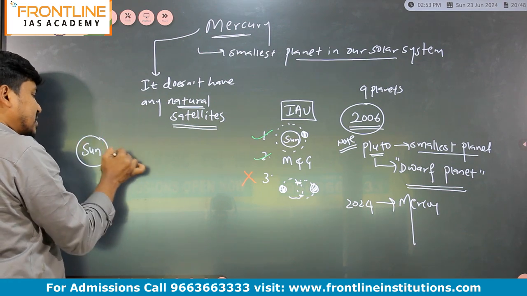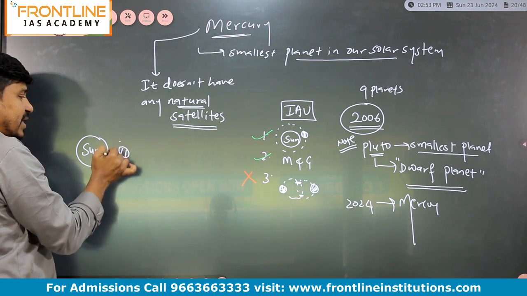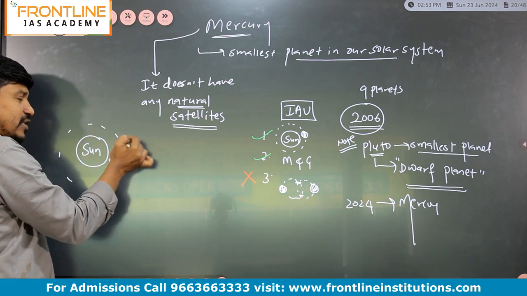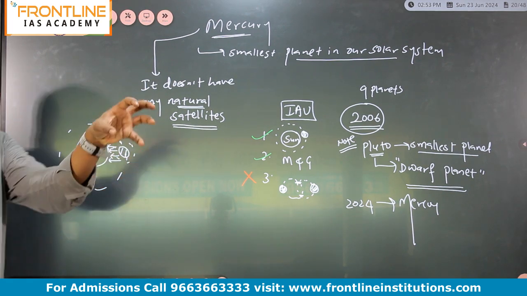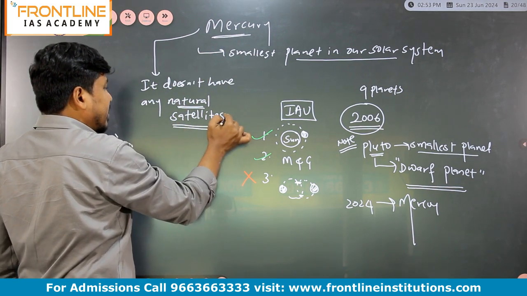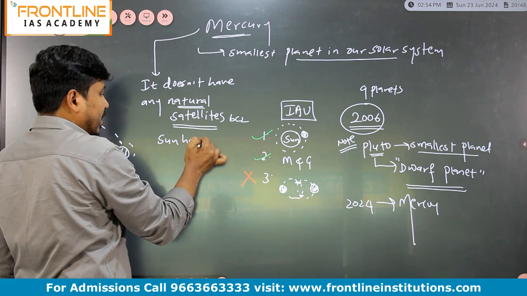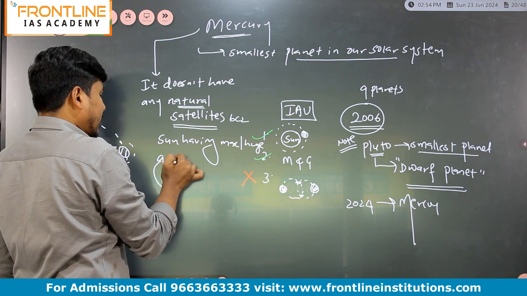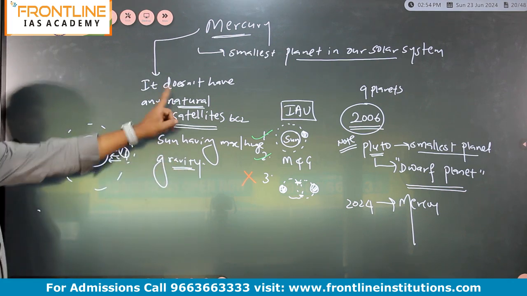It is very close to the sun, and as it is very close to the sun, it is under the influence of the huge gravity of the sun. It doesn't have any natural satellites. So your Mercury is revolving around the sun, but in its orbit there are no celestial bodies because there is a huge gravitational pull by the sun. It doesn't have any natural satellites because the sun has huge gravitational force of attraction. So because of maximum gravitational force of attraction, it doesn't have any natural satellites.